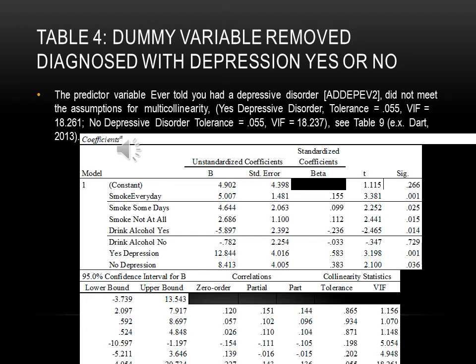This is table 4. The dummy variable that was removed from the previous model was diagnosed with depression, yes or no. The predictive variable ever told you had a depressive disorder did not meet the assumptions for multicollinearity. Yes, depressive disorder tolerance equals 0.055, which is below 1. VIF equals 18.261, which is higher than 10. So depressive disorder tolerance score equals 0.055, which is below 1. VIF equals 18.237, which is higher than 10. See Table 9.